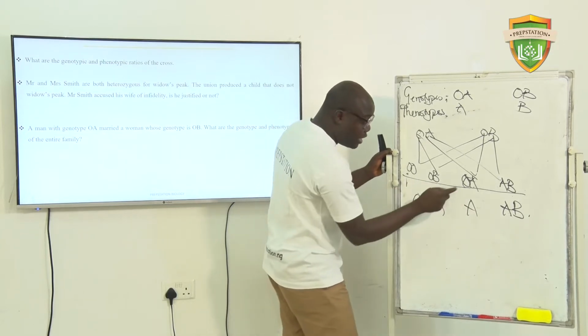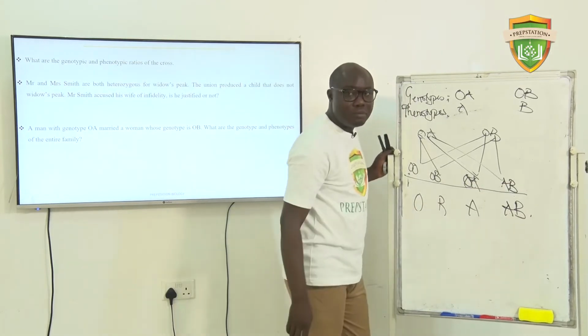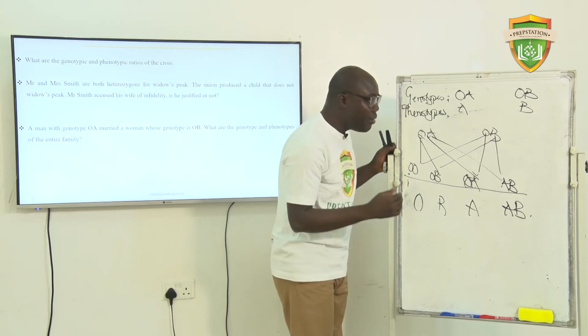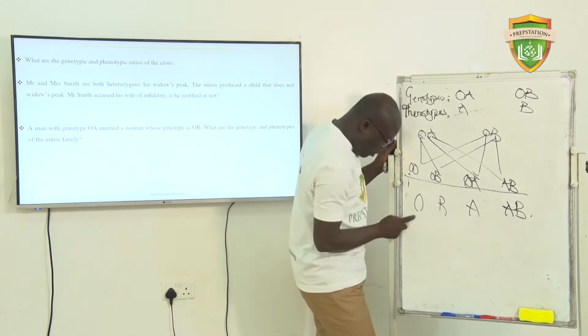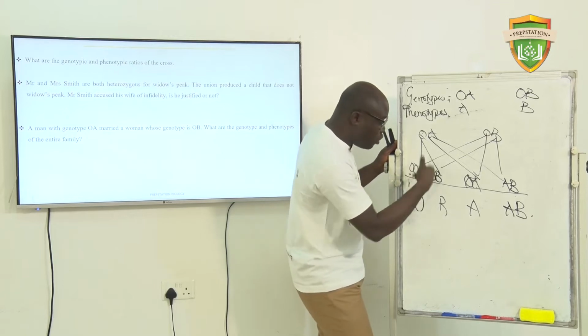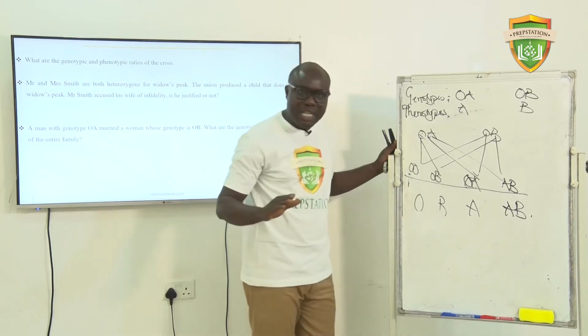But when you join this dirty one, A and B together, you can't neglect any of them, because they both have their own consequences. That's the reason why I can't leave any one of them. But look at this one now. I can afford to leave out the O because it is pure. It doesn't cause any harm. That is why it is pure.